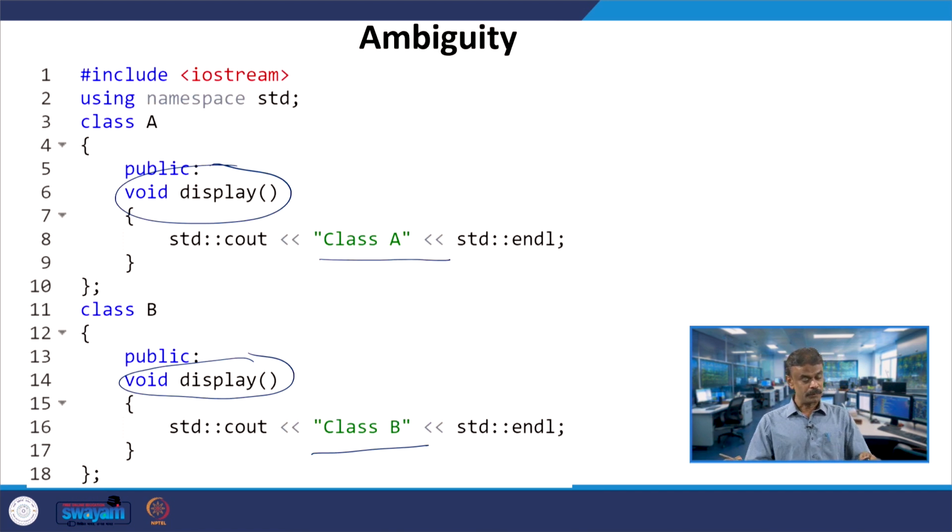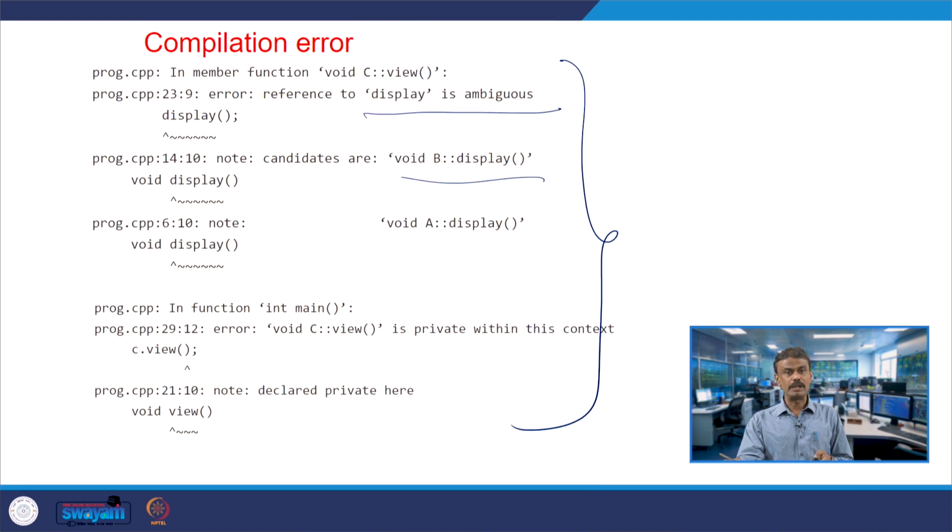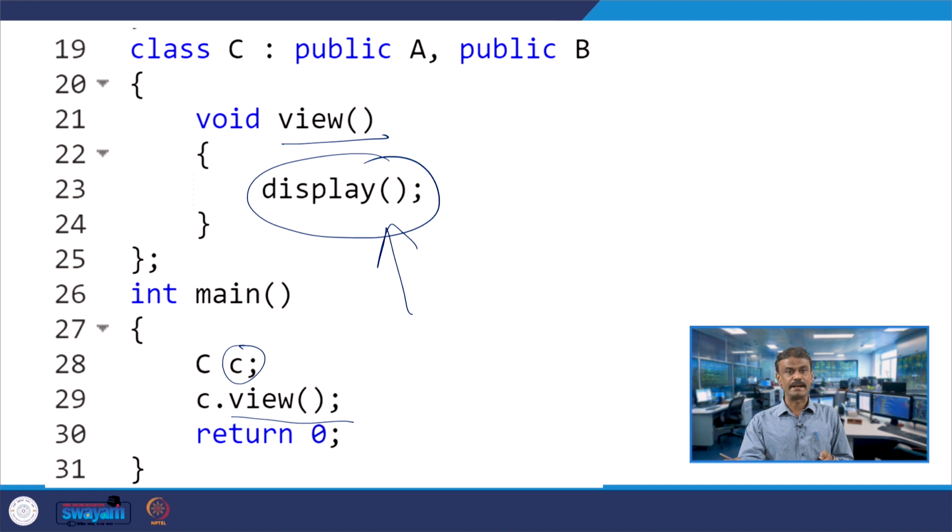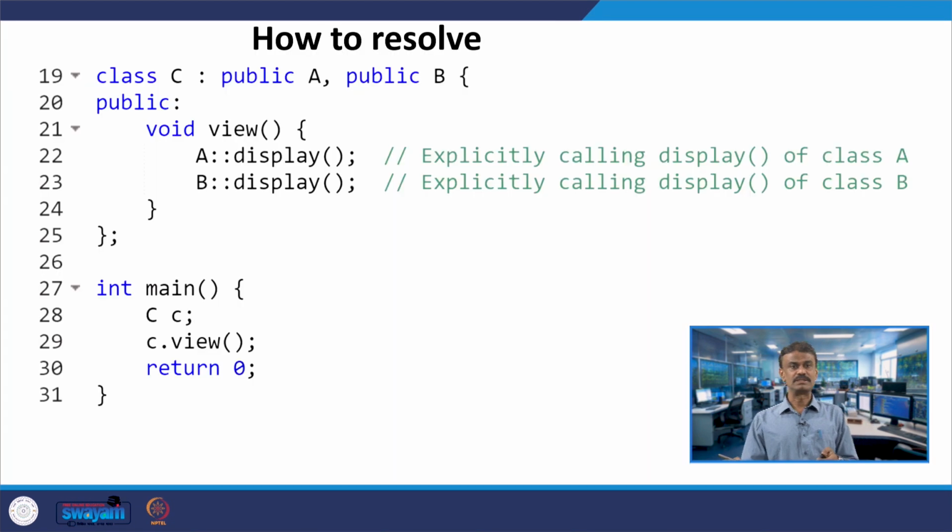Look at line number 8 here. In order to solve the ambiguity we got in line number 23, about which member function has to be called, we explicitly call the display of class A and the display of class B, using A double colon and similarly B double colon.